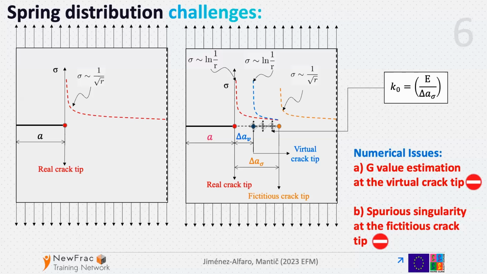So we would like to remove this spurious stress singularity in order to have a situation as similar as possible to this one.